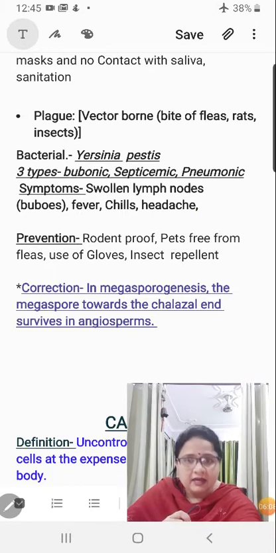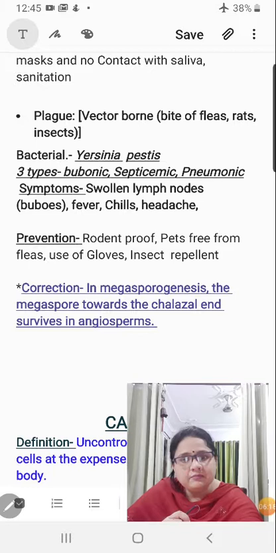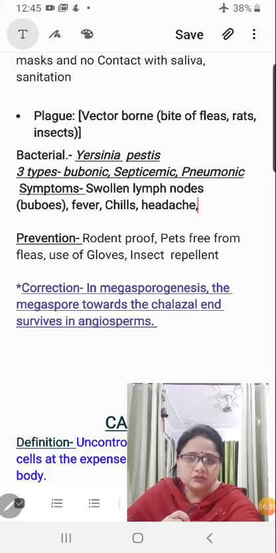And my bad, this last one is a correction. During megasporogenesis, when I taught you today, only some students brought it forward. In megasporogenesis, we know that the megaspore mother cell undergoes meiotic division, forming a linear tetrad. And by mistake, I told you that the cell near the micropyle actually survives. No, in most angiosperms, the cell nearest to the chalaza survives and converts into the embryo sac, right?